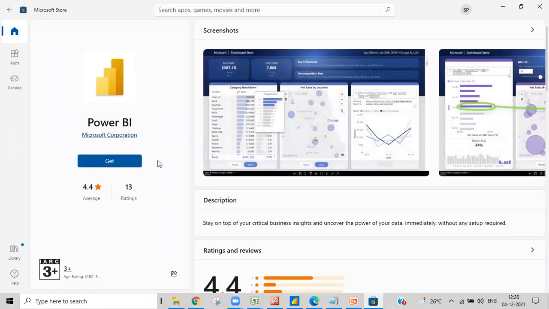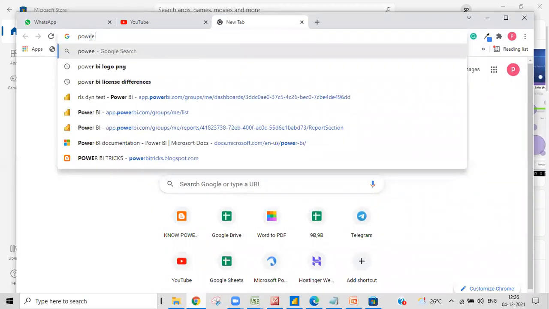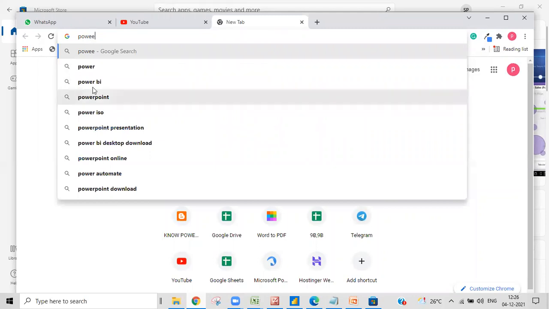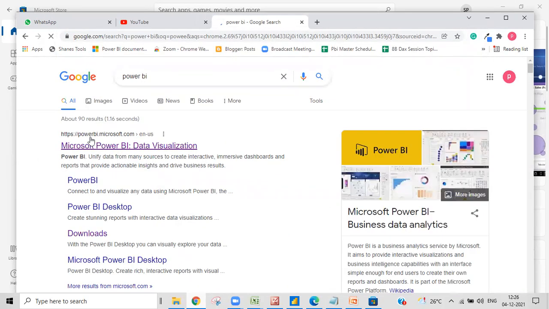Once you get that, you can just install, get it, and then that will be installed onto your desktop. That is one way. Or else you can go to it in a browser. You can check the web address, and then you can Google Power BI. From there you will get the Power BI Microsoft first link.